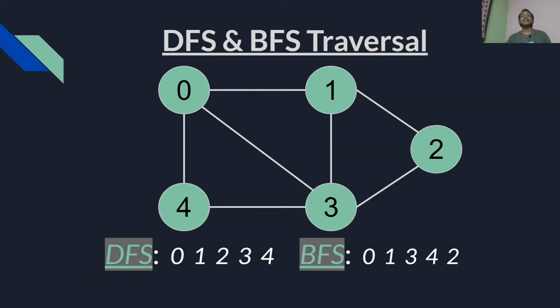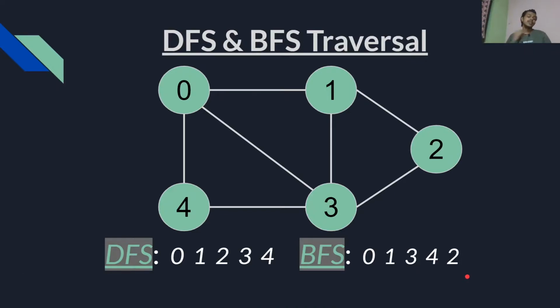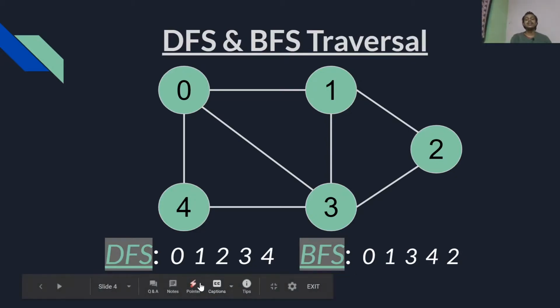I have a graph, a simple one, and I have written the DFS and BFS of this graph. But before discussing the DFS or BFS, let me clarify that it is not a unique set of values that we will get. You can have another DFS.